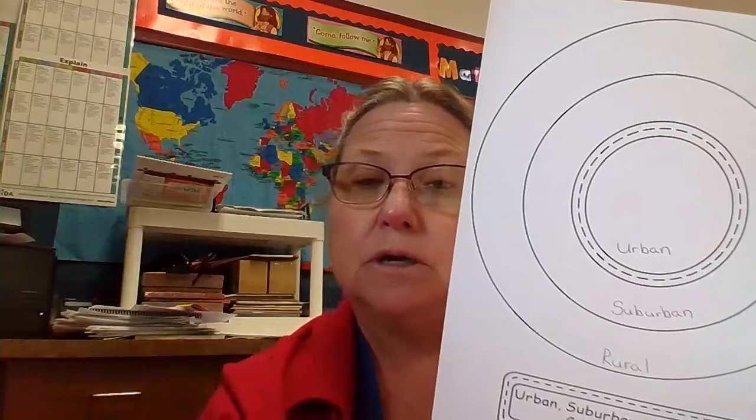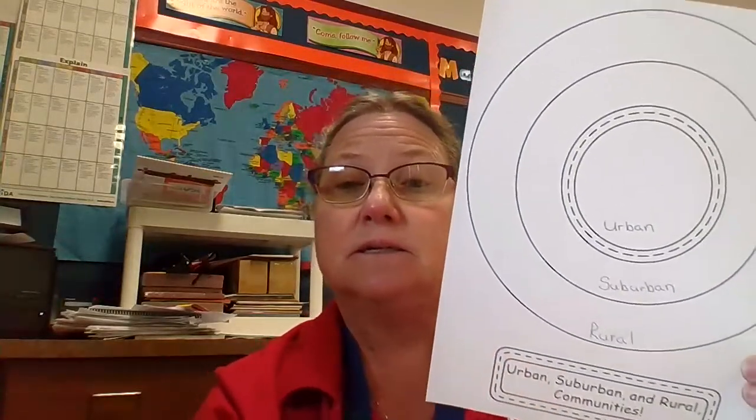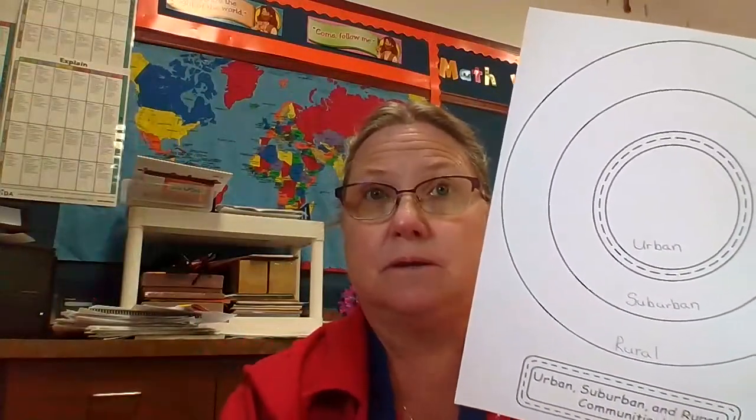So some things that we would see in the country. We would see farms with cows and horses and pigs. Lots of fields that have corn growing in them. Okay, maybe apple orchards, pumpkin patches. Okay, the farms are further and further and further apart. They're not real close to each other. They're further and further and further apart.